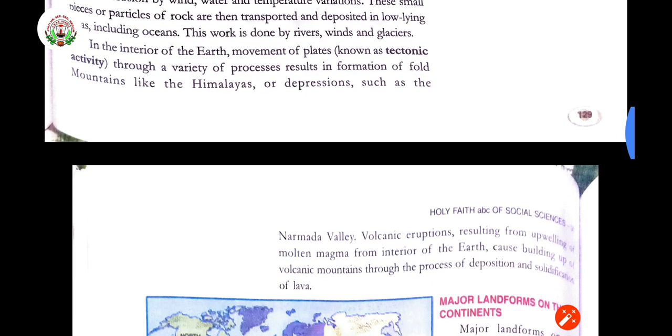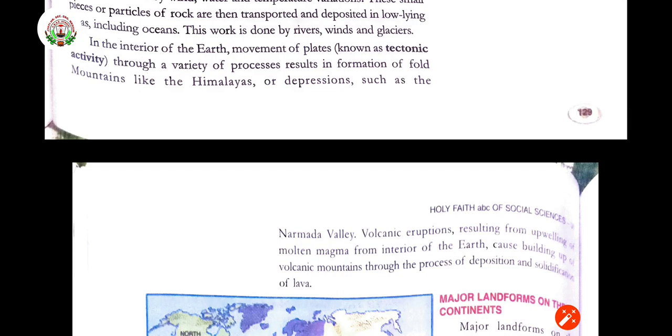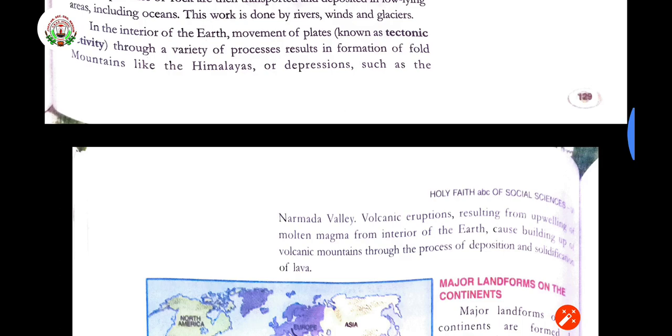Now here it is telling that volcanic eruption results from upwelling of molten magma. You all know how a volcano works and what is there in the depth of the volcano. It is just melting lava, right? And it is so hot that anything poured in it will just melt. So it has the magma. When this molten magma from the interior comes out, it causes what?